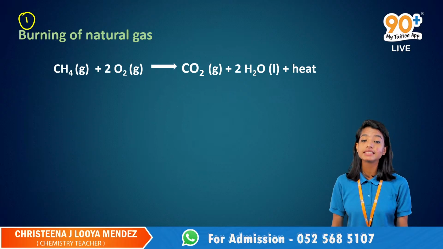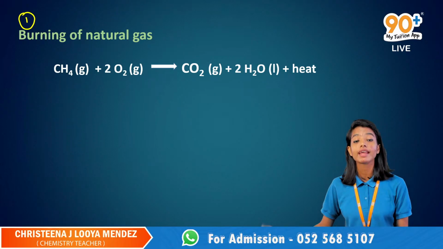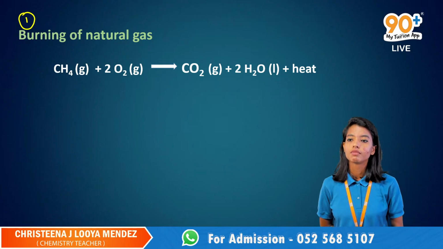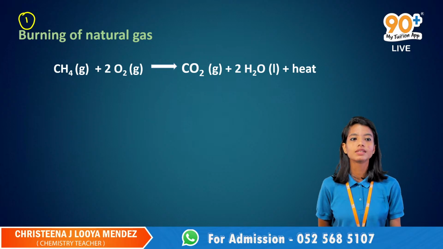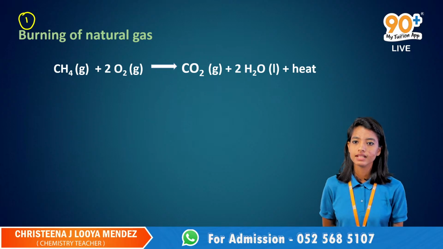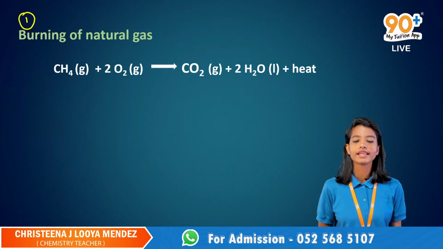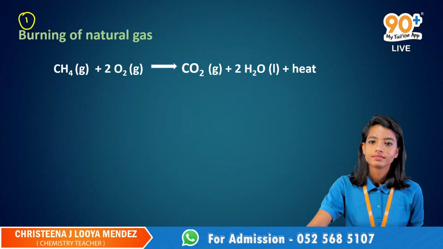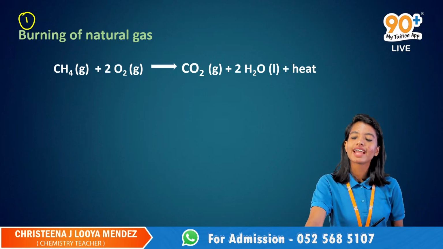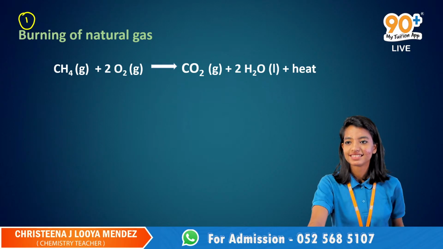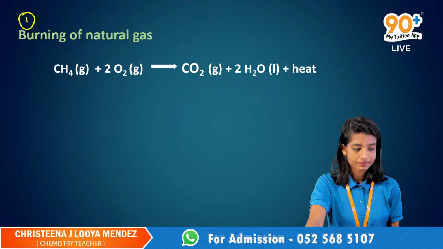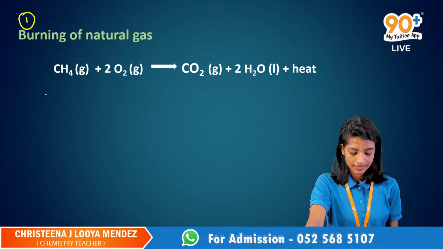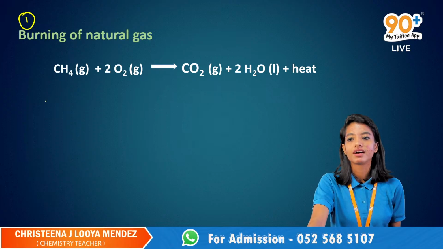Burning of natural gas is the first example that you can give for exothermic reaction. So what is natural gas or CH4? What is the name of CH4? Comment it. Yes, Safura.